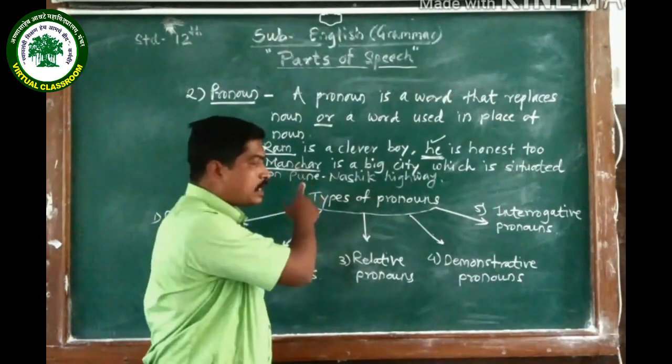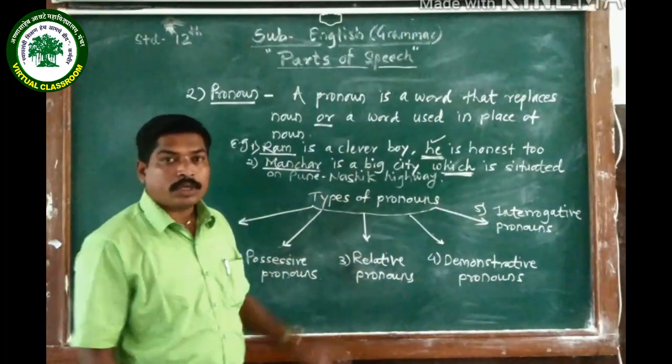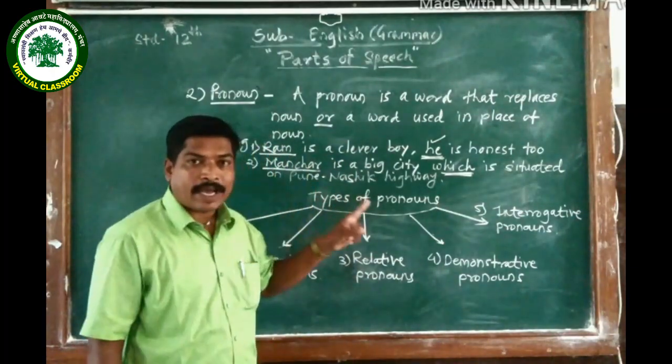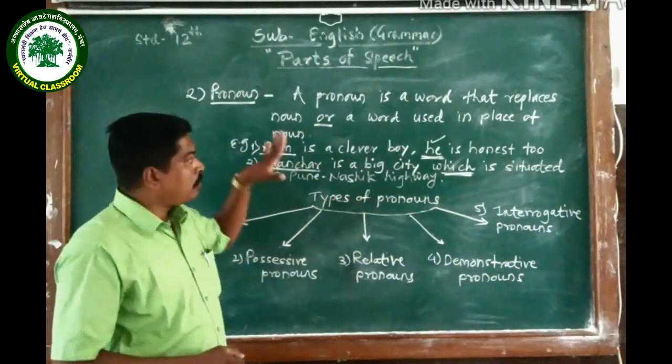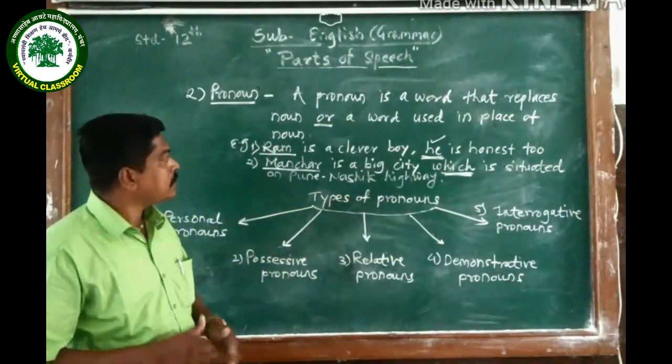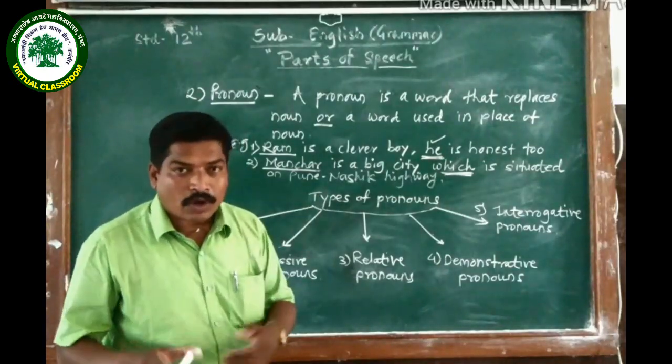Mansar is a noun, and the word which is used for Mansar. That is why it is also a pronoun. A pronoun is a word that replaces a noun.